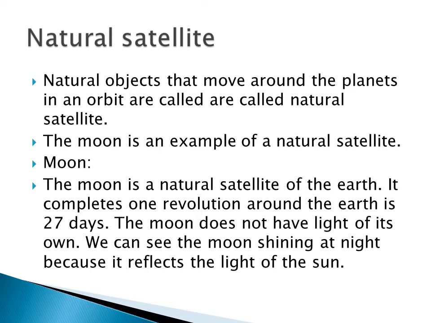The moon is an example of a natural satellite of the earth. It takes 27 days for one revolution around the earth. The moon does not have light of its own, but we can see it at night because it reflects the light of the sun.